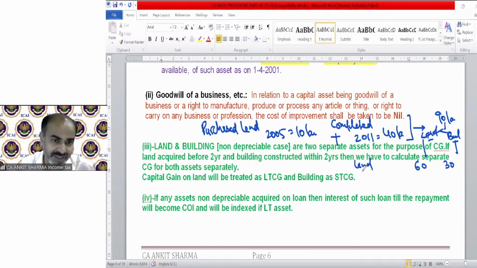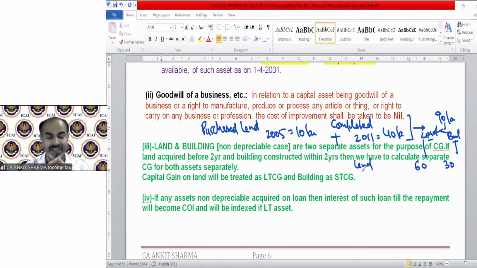So this note is trying to make you understand that land and building are two separate assets for the purpose of capital gain. So if land is acquired before 2 years and building constructed within 2 years, then we have to calculate separate capital gain for both assets separately, because in this case, land will be long term, because after 24 months, it becomes long term.